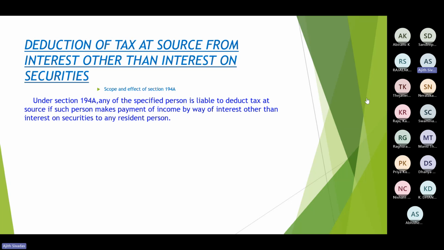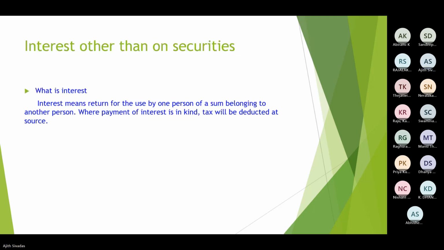So this is the basic distinction between those two sections. The specified persons we were discussing would be liable to deduct TDS at source if making payment of income by way of interest other than interest on securities to any resident person. So in both cases, these sections would be applicable only when the person who is receiving is a resident.